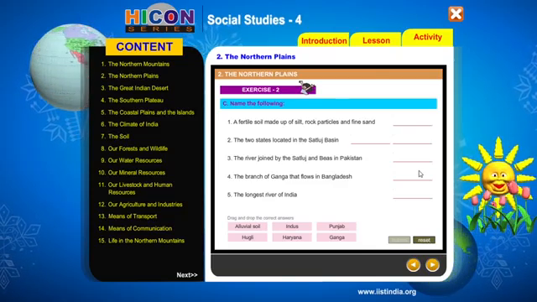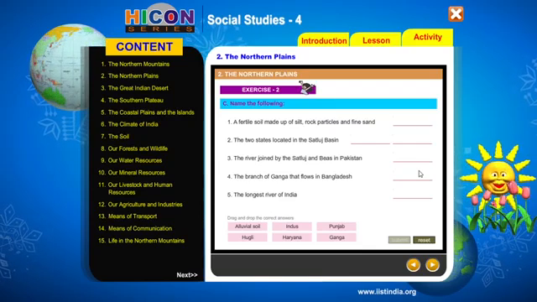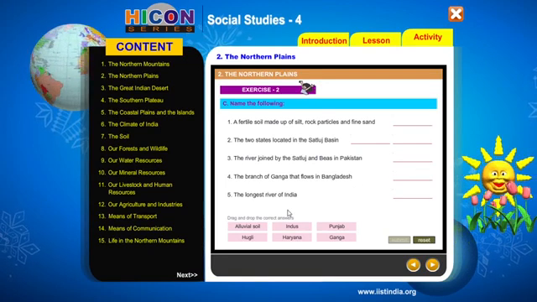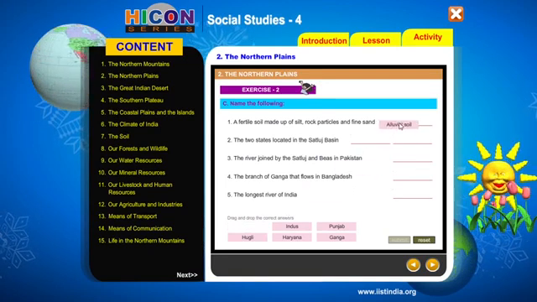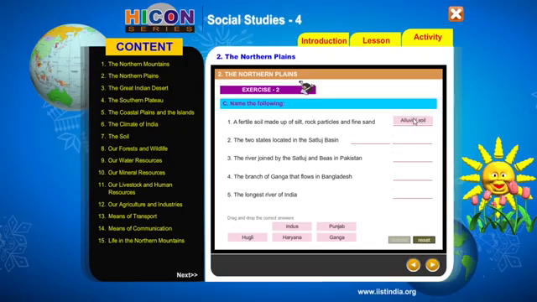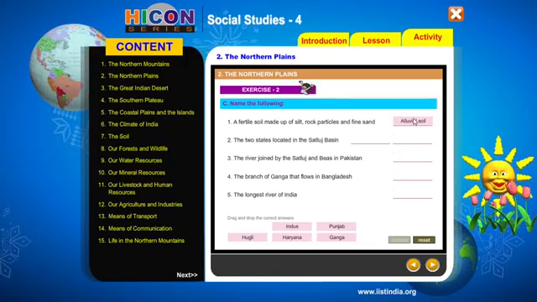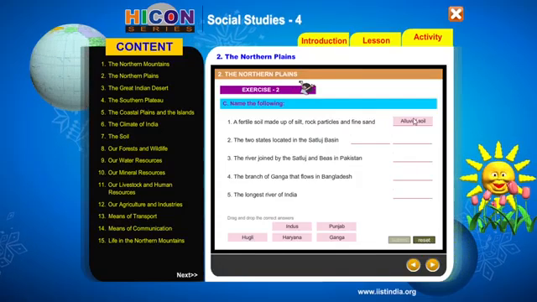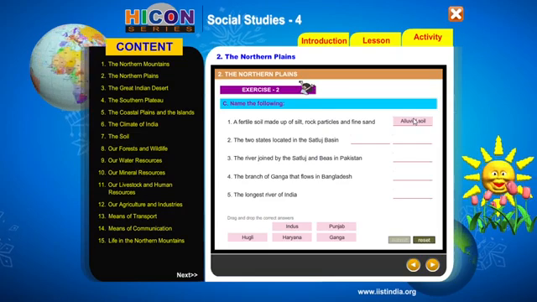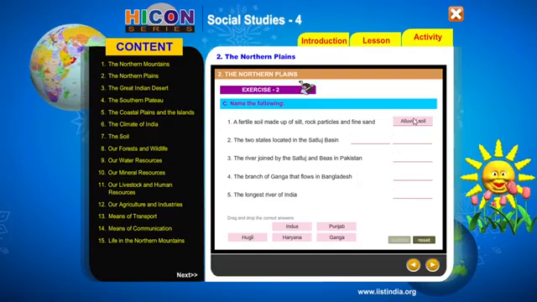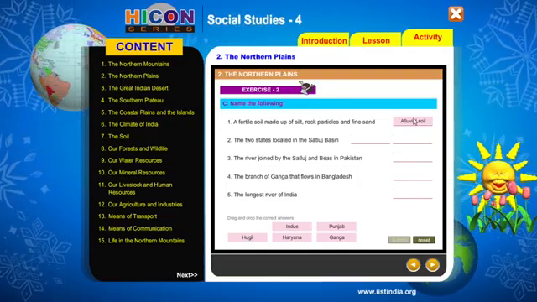A fertile soil made up of silt, rock particles and fine sand is called alluvial soil. We have seen it. The Himalayan rivers, as they flow down the hills, bring a lot of silt, rock particles and fine sand, and that gets spread along the plain during the floods, and it settles down, making the soil very fertile there, and that soil is called alluvial soil, isn't it?